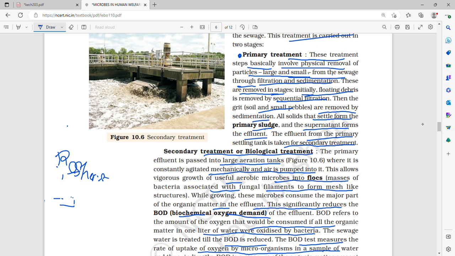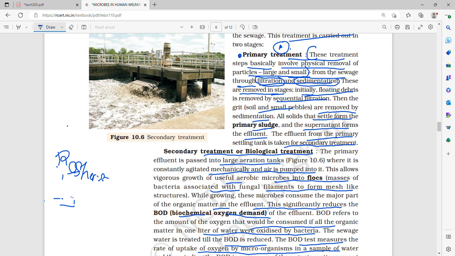So first, sewage treatment plants. Municipal wastewater is called sewage. In a sewage treatment plant, firstly there is primary treatment. Primary treatment basically involves the physical removal of particles, large and small, from the sewage through filtration and sedimentation.